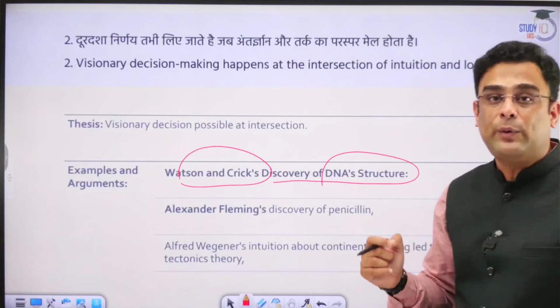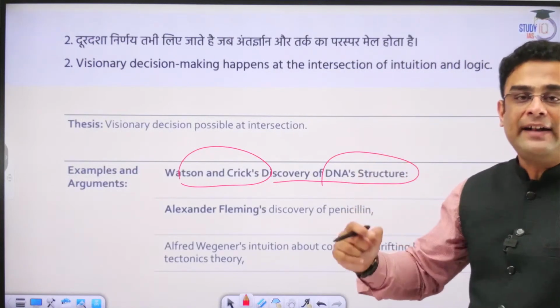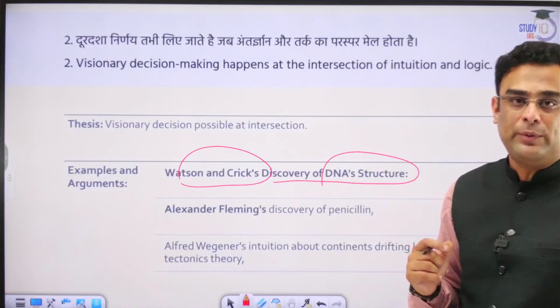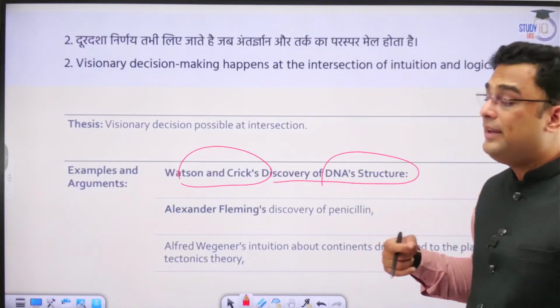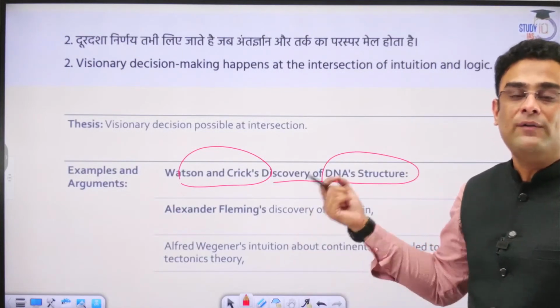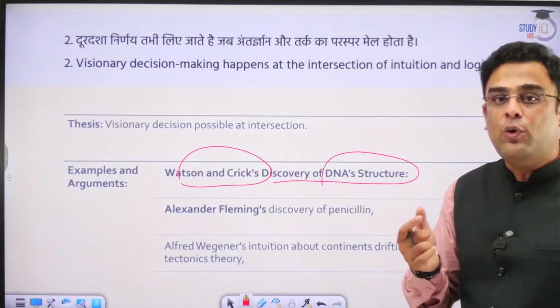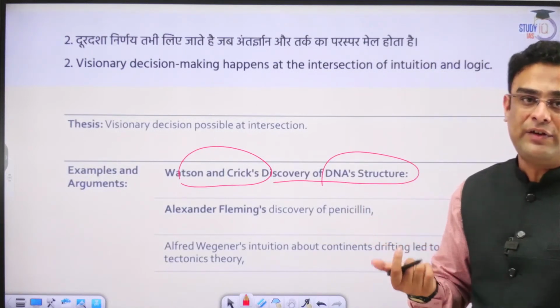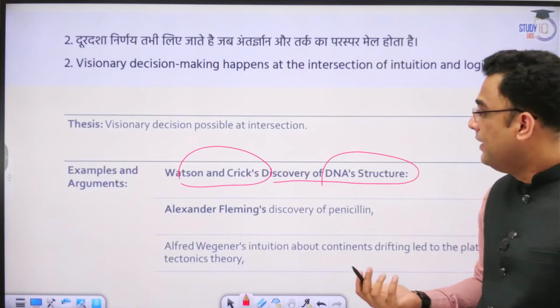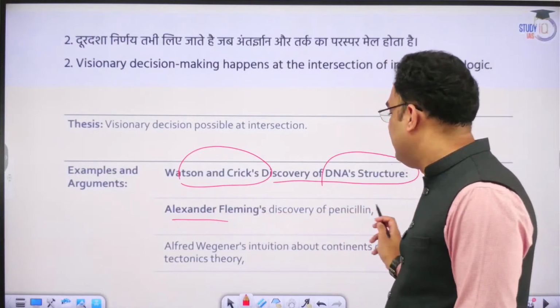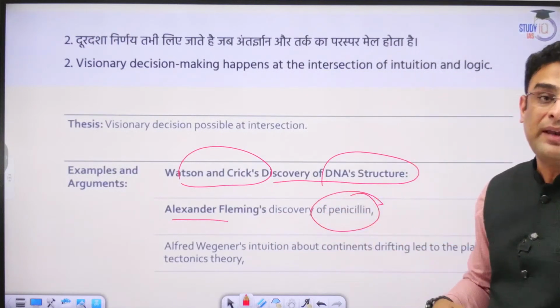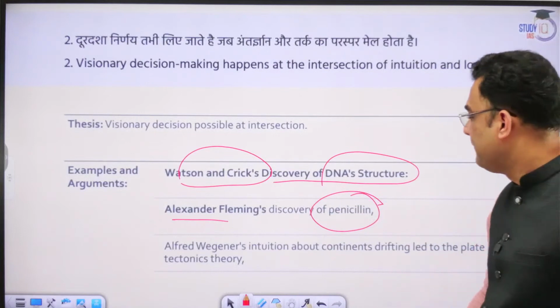It wasn't as if it was just based on cold facts, figures, and scientific exploration. It also required the intuitive knowledge of these scientists, which helped them to discover the double helical structure of the DNA strand. Similarly, Alexander Fleming's discovery of penicillin can also be cited as an example.